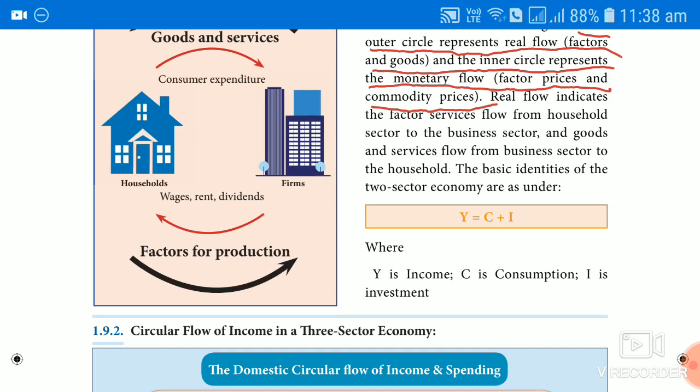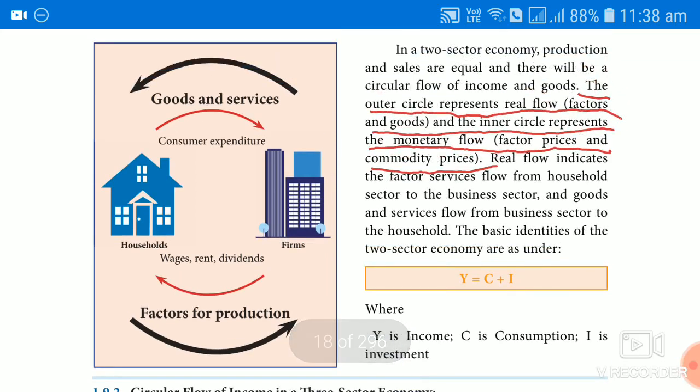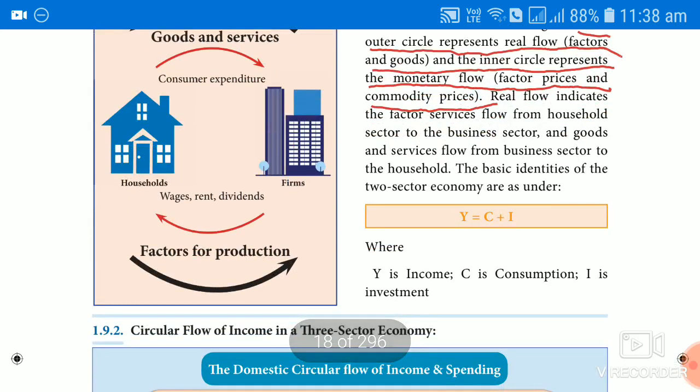And again it turns to be the investment for the firm, how they are able to produce and generate income again, which is used for the production of goods and services. That is why it is called investment. So the spending by one person turns to be the investment for another person.